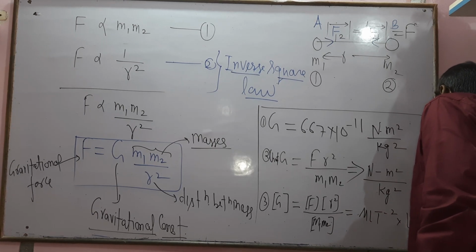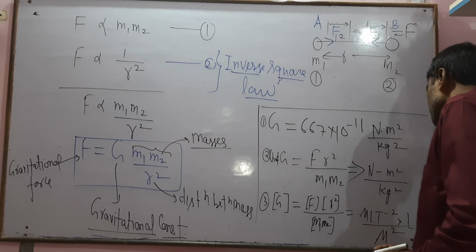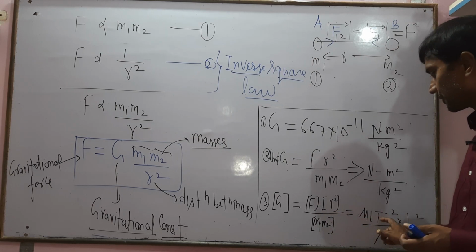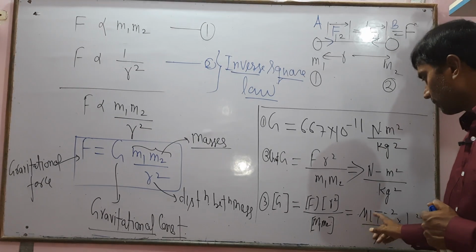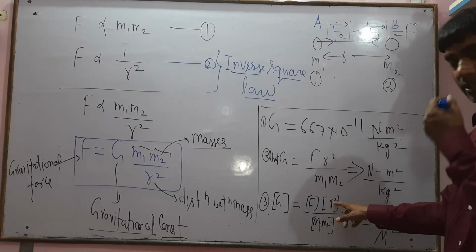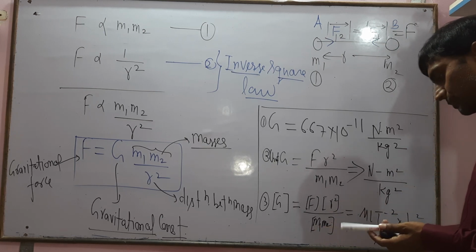Force F equals m into a, so dimension of m equals M, dimension of a equals L T raised to minus 2, and dimension of r square is L square, divided by dimension of M into M, which is M square.